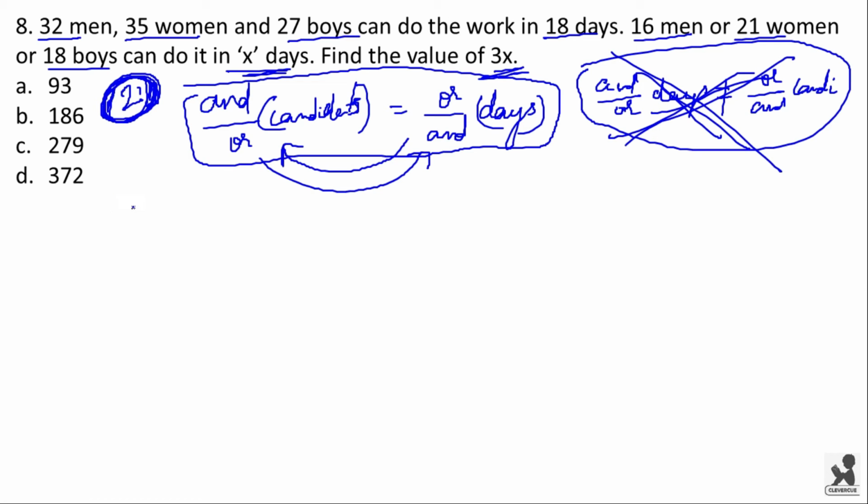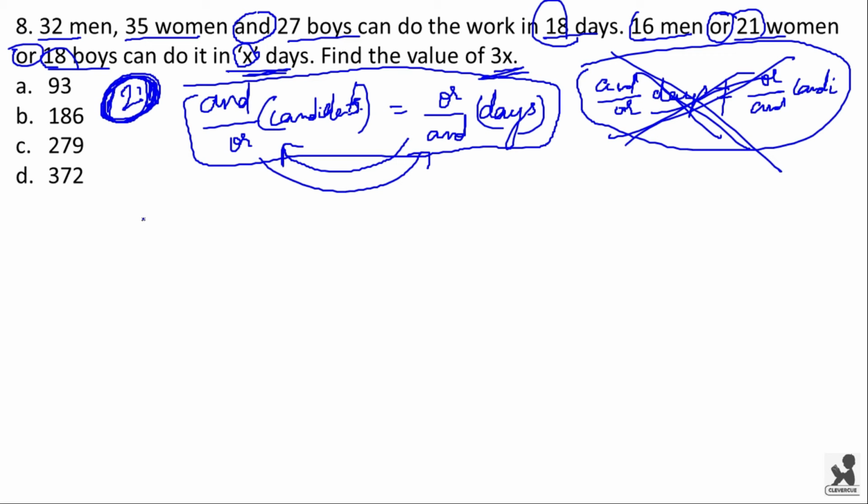Now let us go to the problem. Here AND by OR of candidates. Here AND is related to this 32 men, 35 women and 27 boys, and OR is related to this 16 men, 21 women and 18 boys. And similarly the days of OR is related to X days, and the days of AND is 18 days. I hope you understood this.